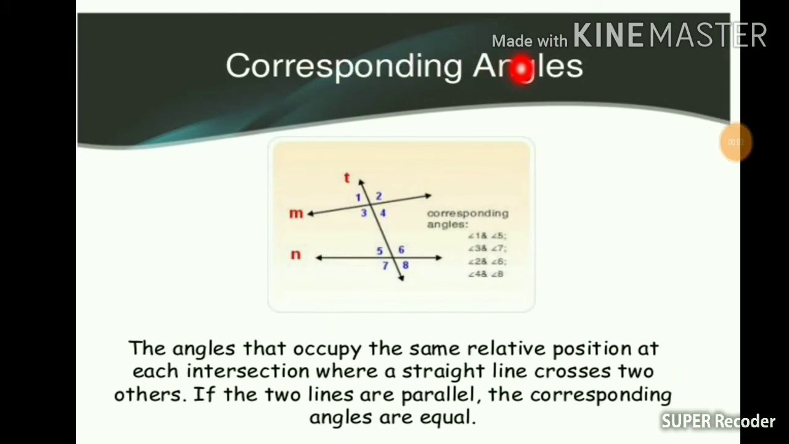Corresponding angles. The angles that occupy the same relative position, like angle 1 and angle 5, are called corresponding angles. Angle 3 and angle 7 are corresponding angles. Same with angle 2 and 6, 4 and 8, they are called corresponding angles. And the corresponding angles are always equal if you have 2 parallel lines.